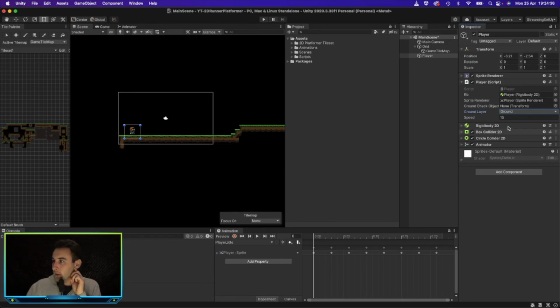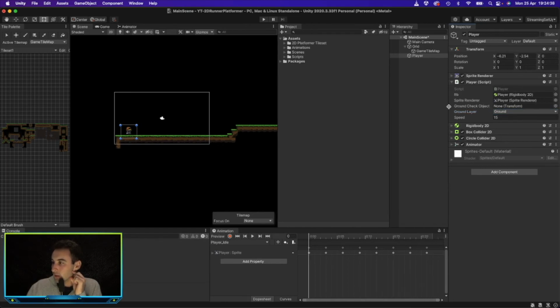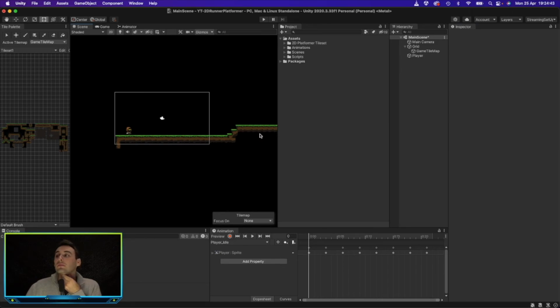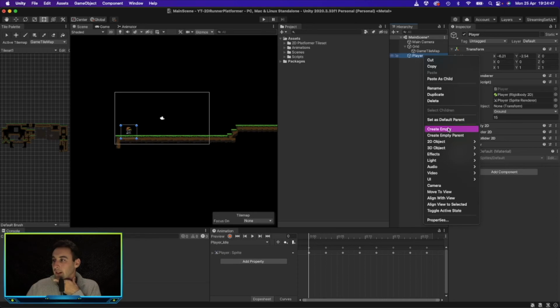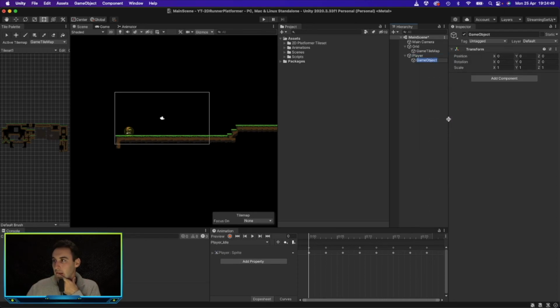And the last thing we need to do is get a ground check object. So what we need to do on the player is create an empty, and we will change the name to ground check object.